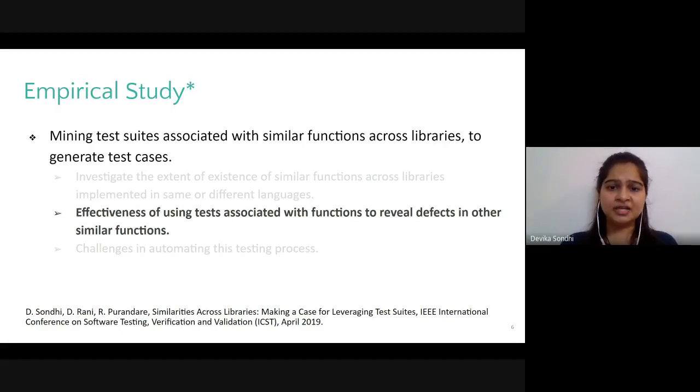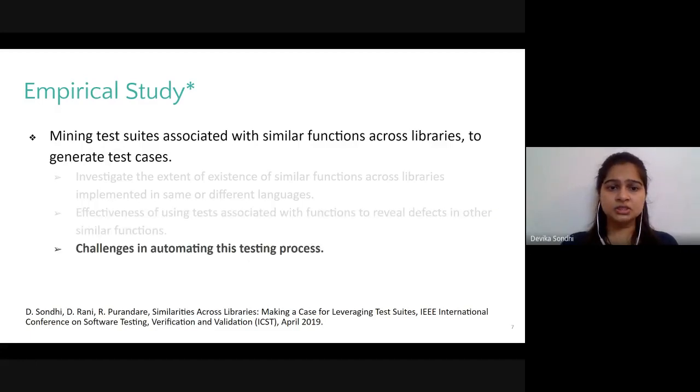So the intuition behind the test mining idea is that for a given function to test, certain test cases sourced from other libraries may highlight defects which the developer may have overlooked. It essentially leverages the efforts of the developers of those libraries who have already spent efforts in fixing their programs over time and improving their test quality. Thirdly, we also take note of the challenges that lie in automating this approach into a test recommendation tool.